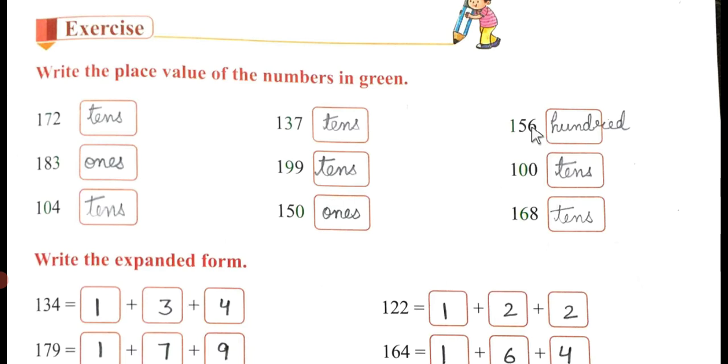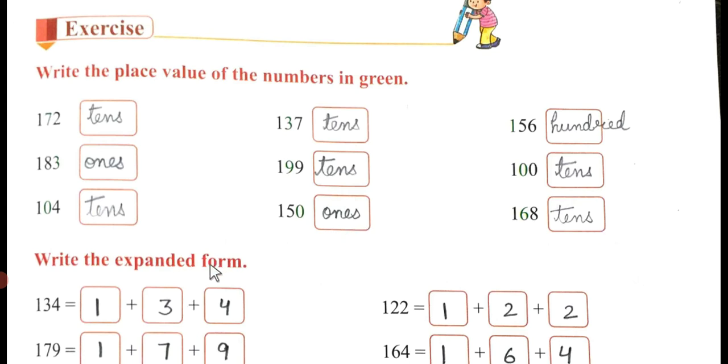156. So 1 is printed in green. Ones, tens, hundreds. So 1 comes at the hundreds place. So you will write 100. And the middle 0 has been printed in green, and you have to identify what place it is. So count it: ones, tens, hundreds. So you will write here tens.